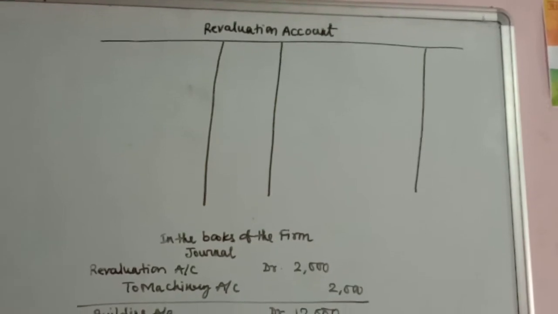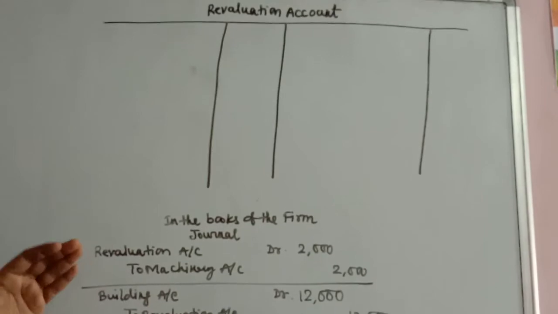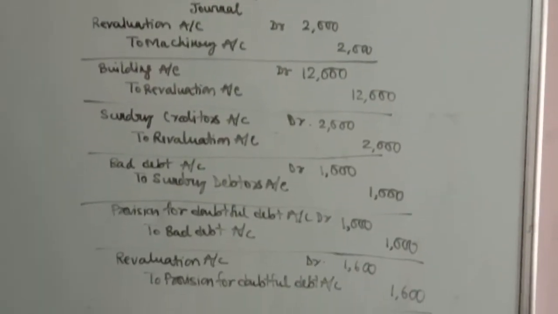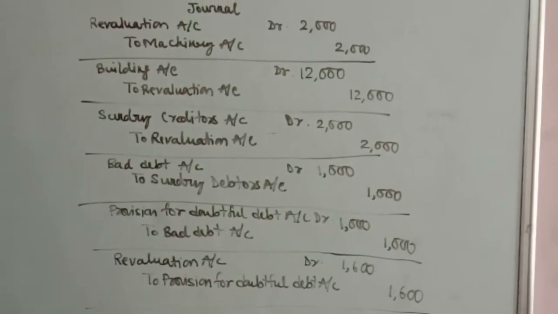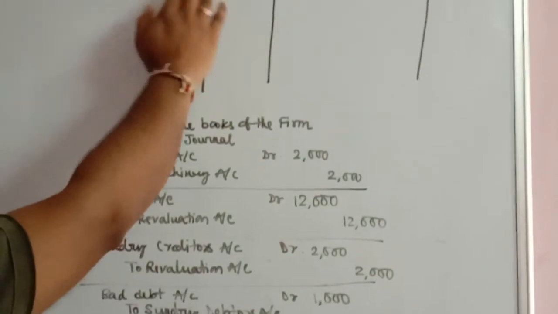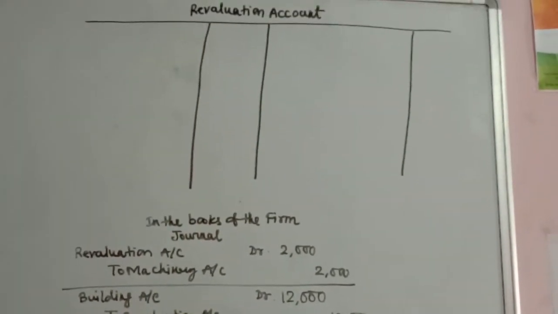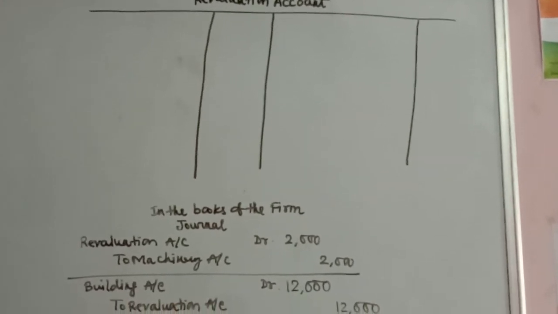Now see, this revaluation account needs to be prepared after all the journal entries are over. So after passing this entry, you will leave around half a page. Half page or 1 page, you can leave sufficient space and then prepare this particular ledger account, so that you can include all the other journal entries later on. This is the process of doing these kind of numericals.